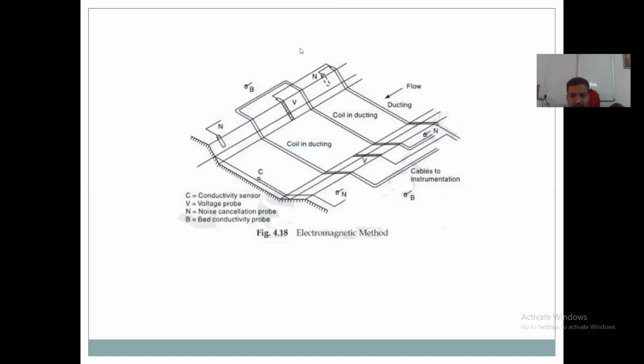This is a large coil that is buried into this flow channel, at the bed level of this stream channel, shown here as coil inducting. These are the cables and coils which are inserted into the bed of the channel.